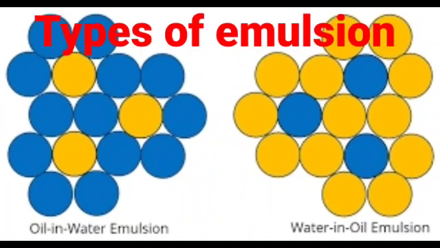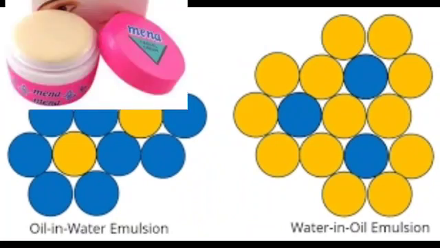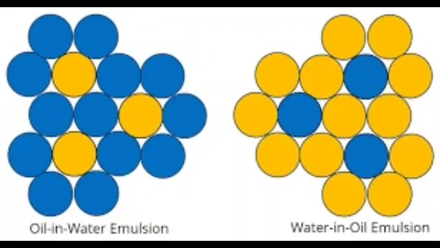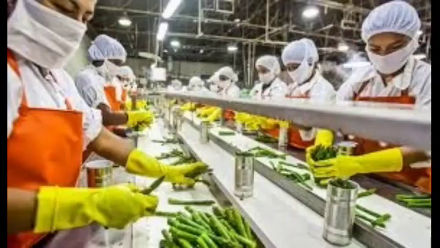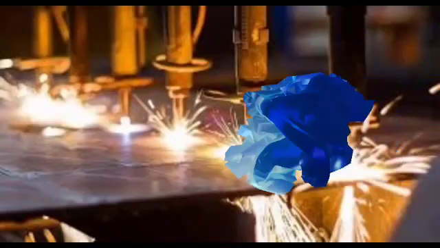Types of emulsions. The two liquids mixed can form different types of emulsion, children. For example, oil in water, water in oil emulsion. Oil in water emulsion example, cream, where the oil droplets are dispersed in water, or they can form a water in oil emulsion. Example, butter with water dispersed in oil. Emulsions find wide applications in food processing, pharmaceuticals, metallurgy and many other important industries, children.